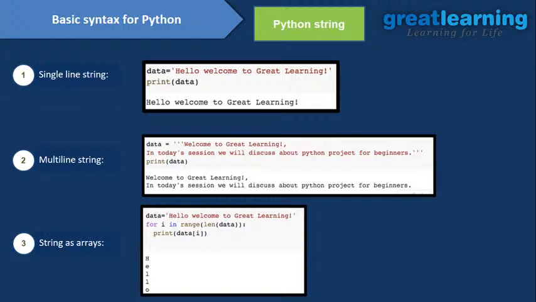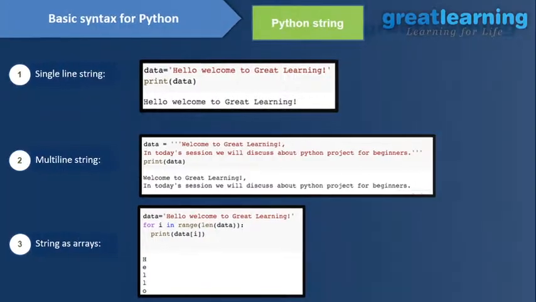And if you want to do a multi-line string, how can you do that? You need to use the triple quotes, right? Under the triple quotes, you write welcome to great learning, close the quotes, and then you can have multiple lines, right? This is how you can use a multi-line string as well. And if you want to iterate through a string, if you want to pick up a particular character from your data, how can you do that? It's just like an array. You need to use a for loop to get that particular character from the string, right? This is how you can do that.